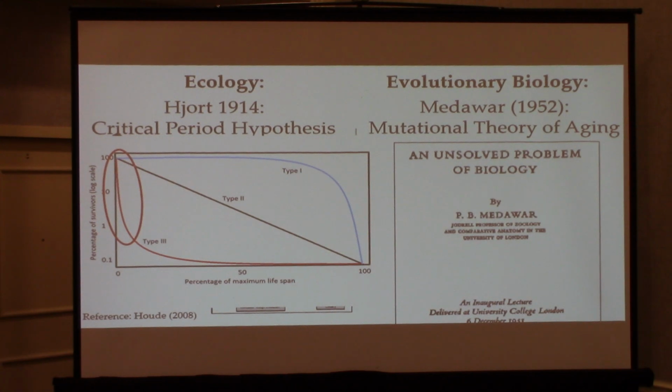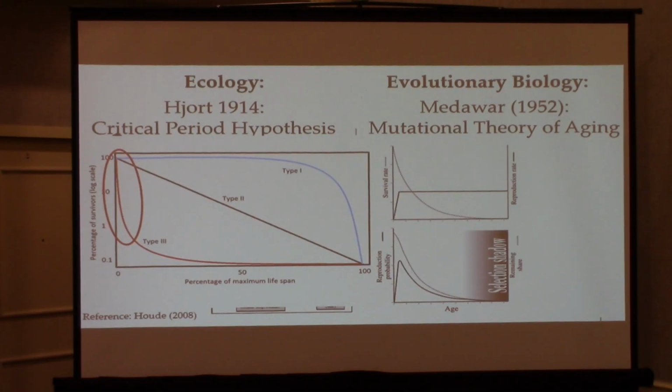But the question here is really focused on what happens over the lifespan of an organism. And the central idea is that, at least in humans, most of the reproduction happens relatively early in life, and then you have this long period of life after reproduction. That's a problem from the perspective of natural selection, because if reproduction has already happened, natural selection cannot act. So what happens late in life is not subject, in some ways, to natural selection relative to what happens early in life. So this evolutionary biology model also points to the importance of early life stages, because what happens prior to reproduction is shaped much more strongly by natural selection.